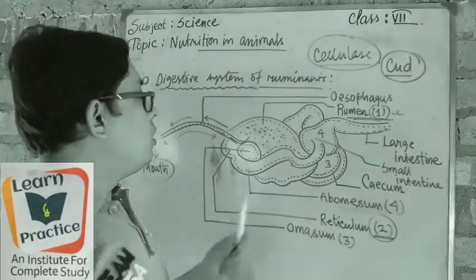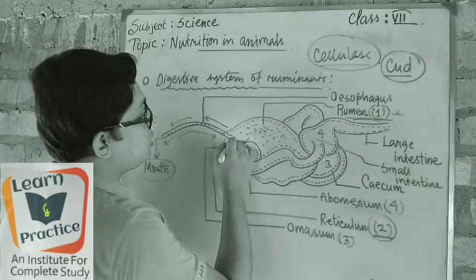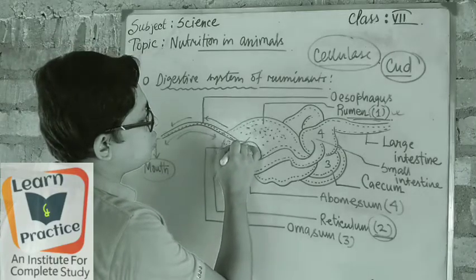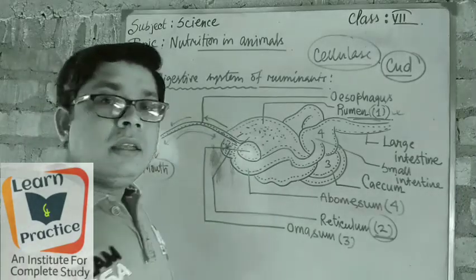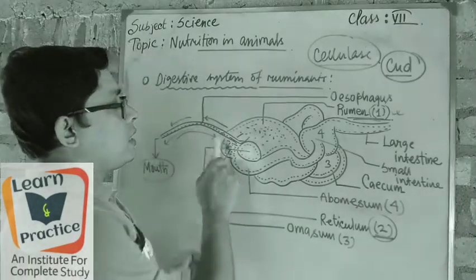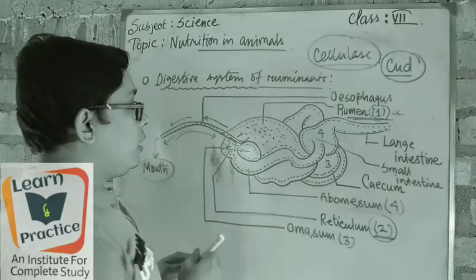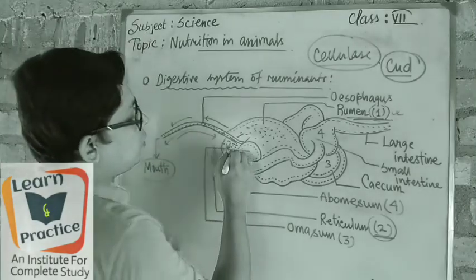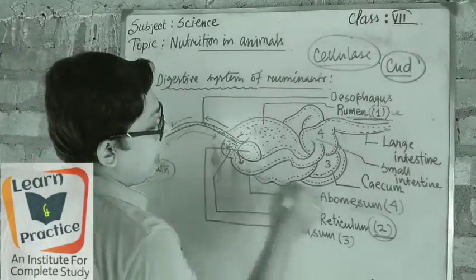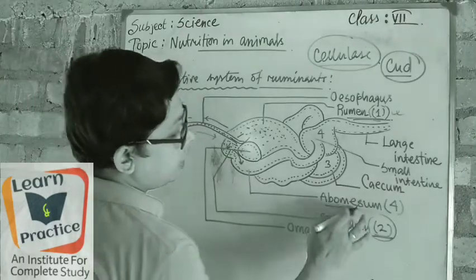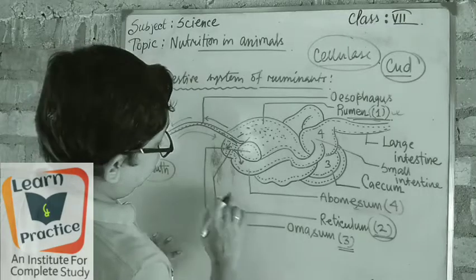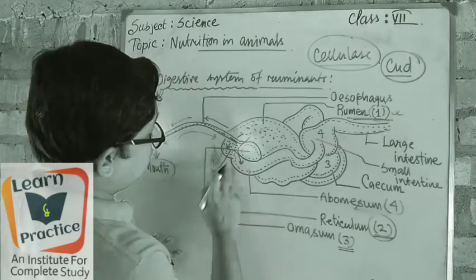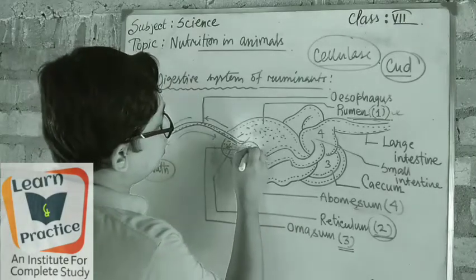In the reticulum, this food portion has come. It is an oval-shaped structure. The food has come from here to here. Understand? Here it will also be digested somehow. After that, when this portion is completed, this food will go to the omasum. This ball-like structure is the omasum.